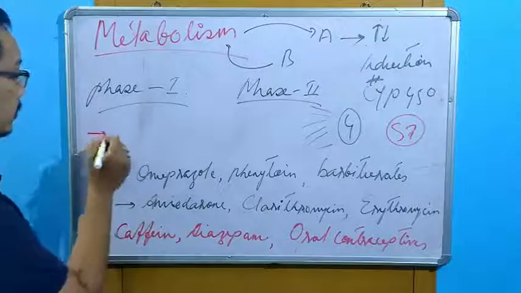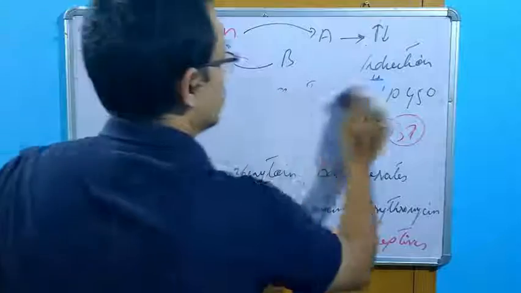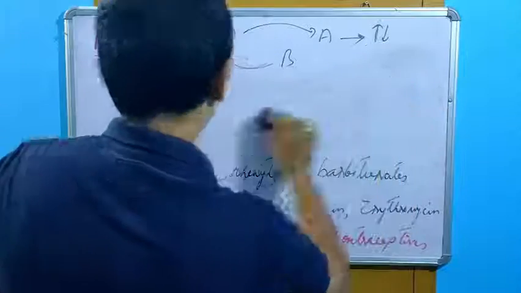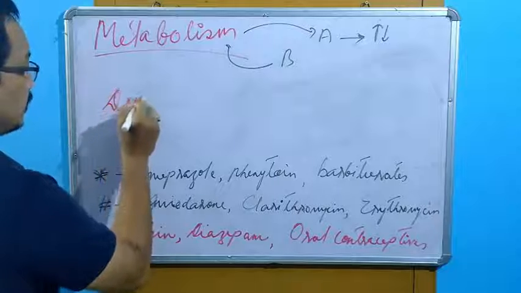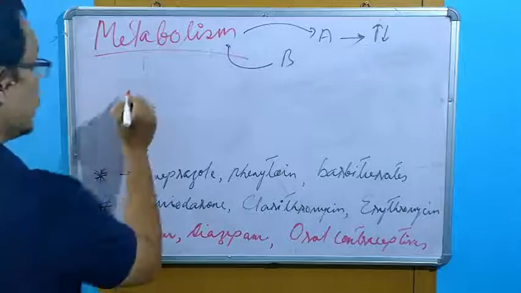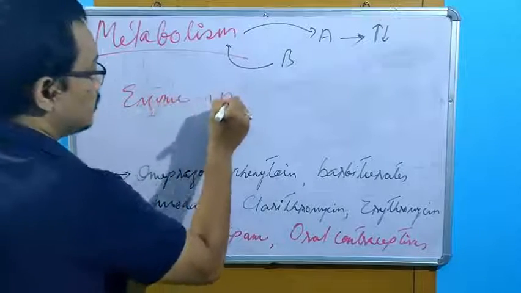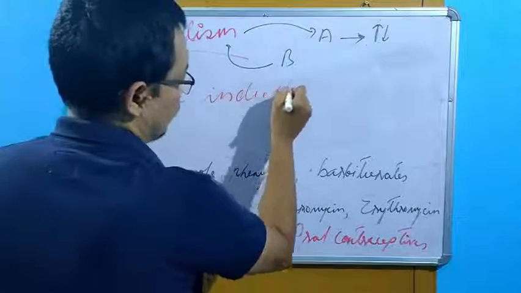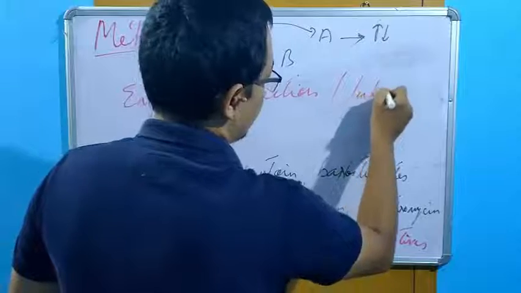What point did I tell you? The point is enzyme induction or inhibition.